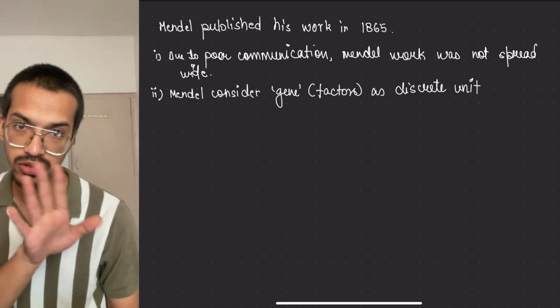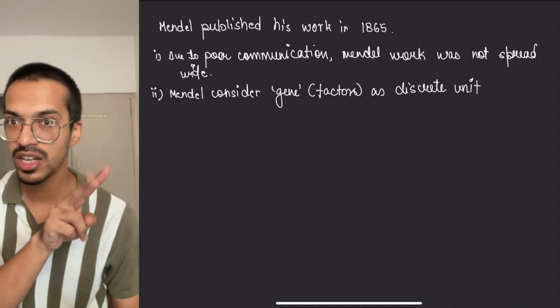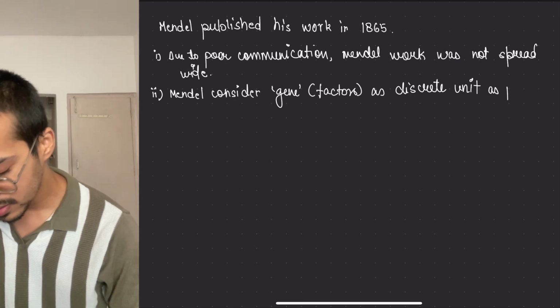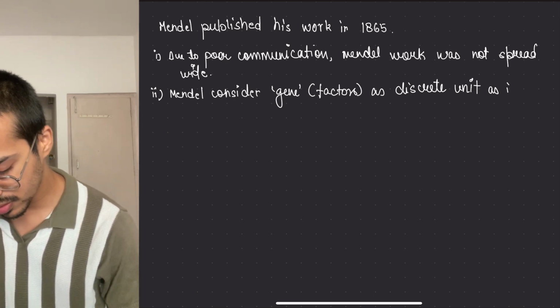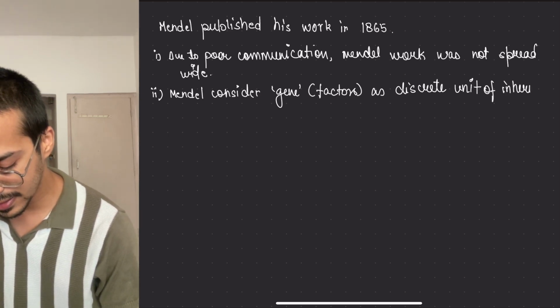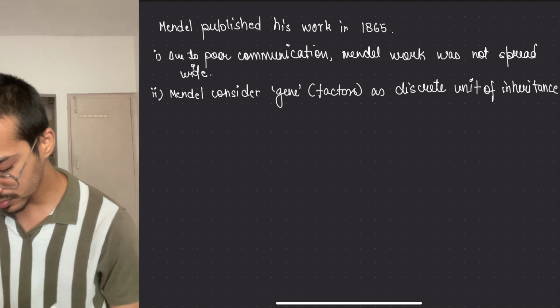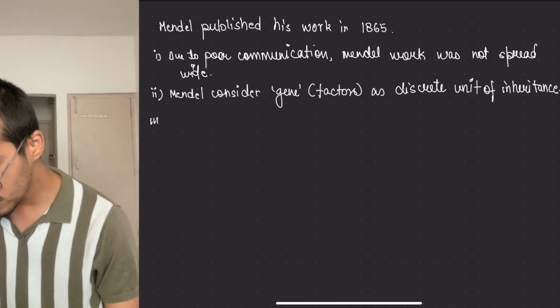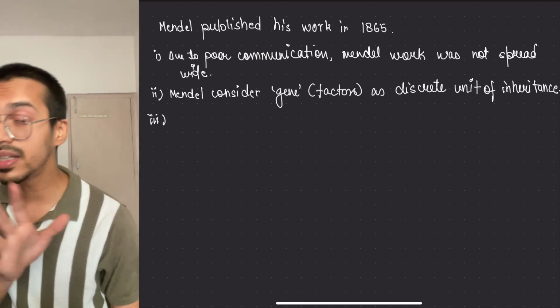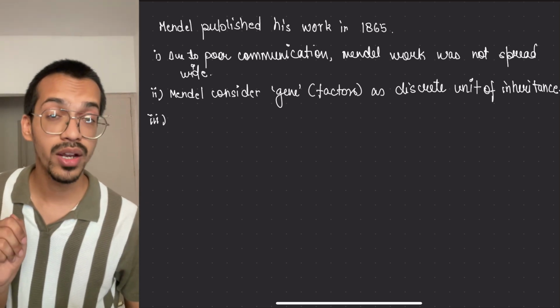So you know the law of purity of gametes, the second law, of segregation of gametes, right? Discrete unit as unit of inheritance.